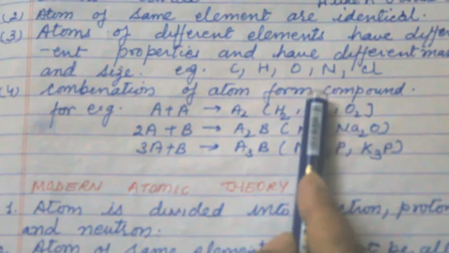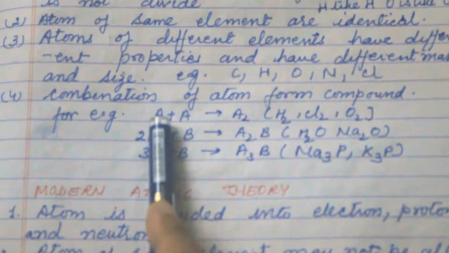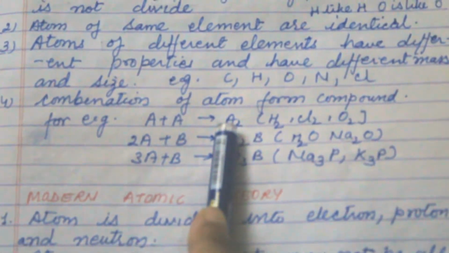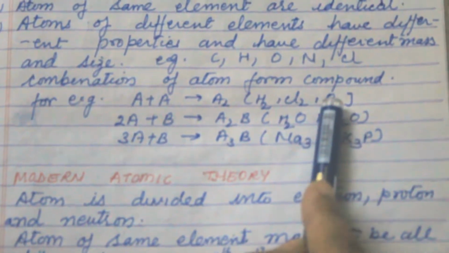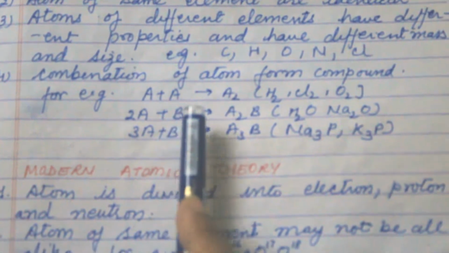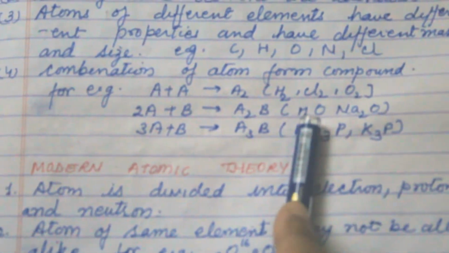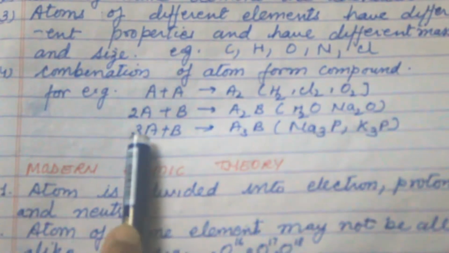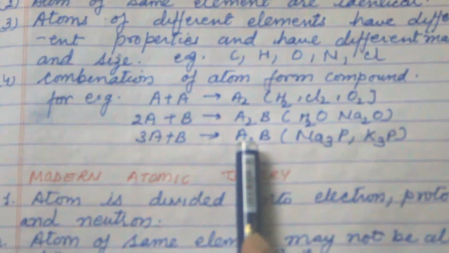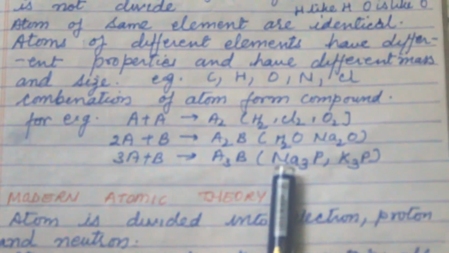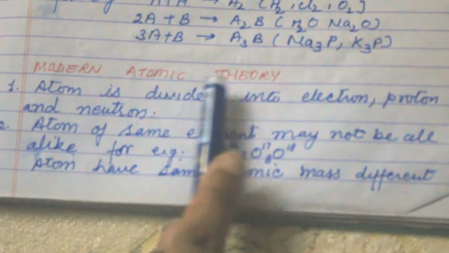Combination of atoms forms compounds. For example, when A plus A join together, it forms a compound, that is A2. For example, H2, Cl2, O2. When 2A is combined with B, it forms A2B. For example, H2O, Na2O. When 3 atoms of A combine with B, then it forms A3B. For example, Na3P, K3P. Now come to modern atomic theory.